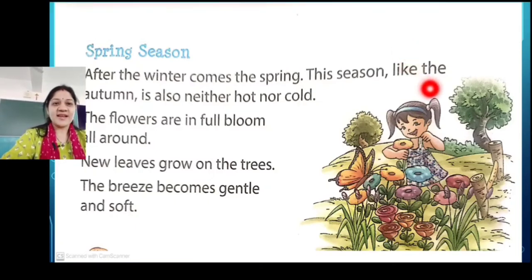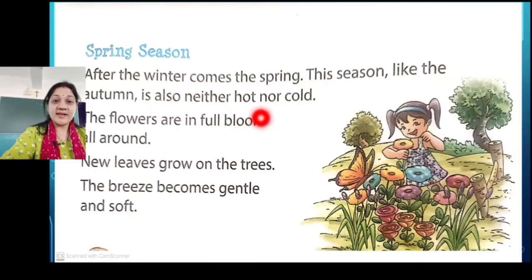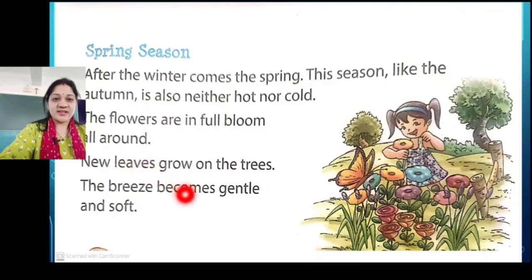This season, like the autumn, is neither hot nor cold. The flowers are in full bloom all around. Full bloom means पूरी तरीके से खिले हुए हैं, fresh, right? New leaves grow on the trees. Okay, the breeze becomes gentle and soft. बहुत ही मीठी मीठी हवा चलती है and it's a very pleasant atmosphere, pleasant weather, right?